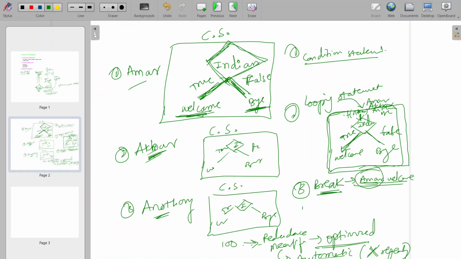In a similar fashion we have continue. In continue, what will happen if we write the continue keyword after Akbar? Amar will be checked whether he is from India or not. Later, control will see this continue. If Akbar is the candidate and for him I am writing continue, then he will skip this iteration. The check condition is skipped for Akbar and control will go to the next iteration, that is Anthony, and it will check. So Amar and Anthony will be printed on the output. So these are the control statements we see in our programming.